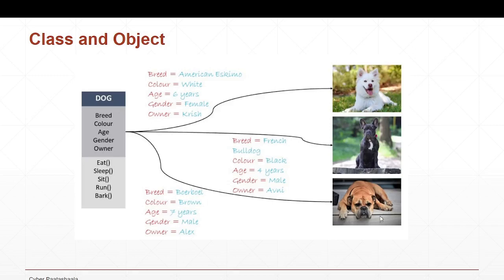So these are called objects. Hopefully you are clear with the biggest difference between a class and an object. An object will always point to a particular entity. A class will always point to the category or the common characteristics of a category.